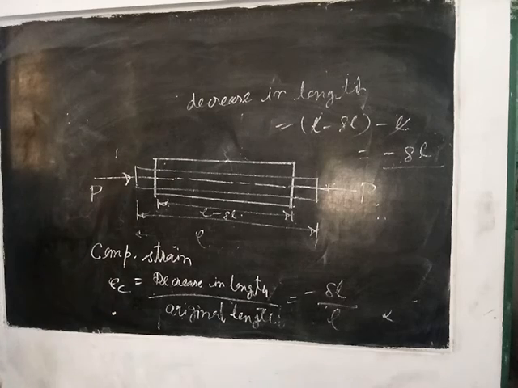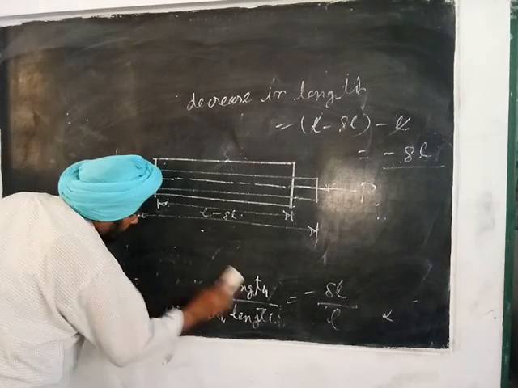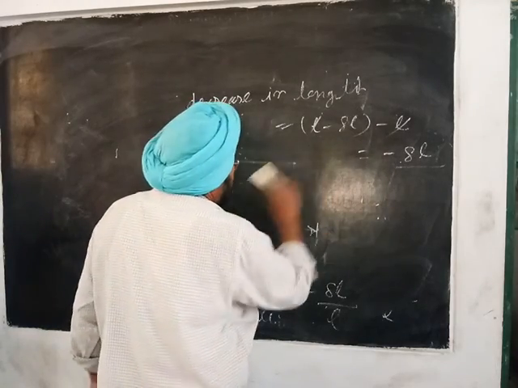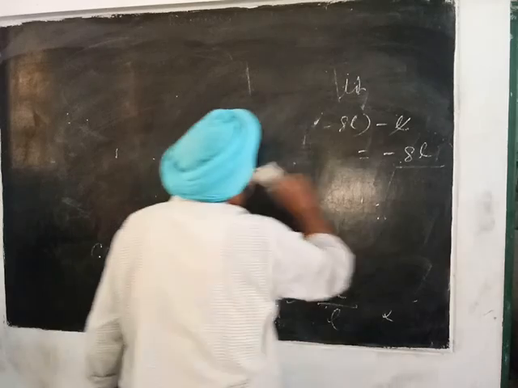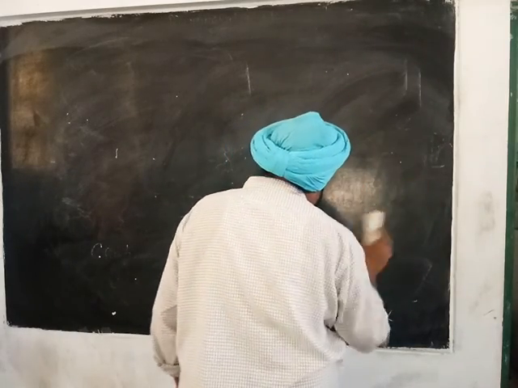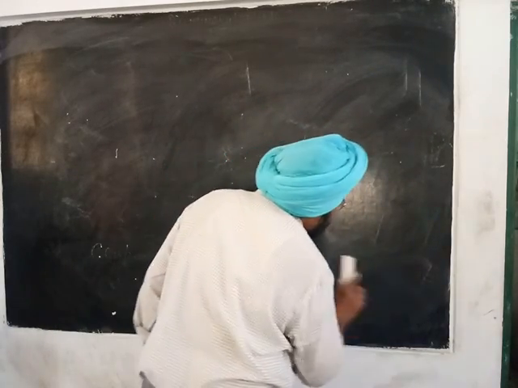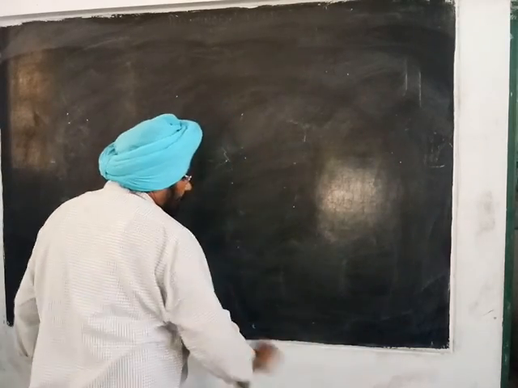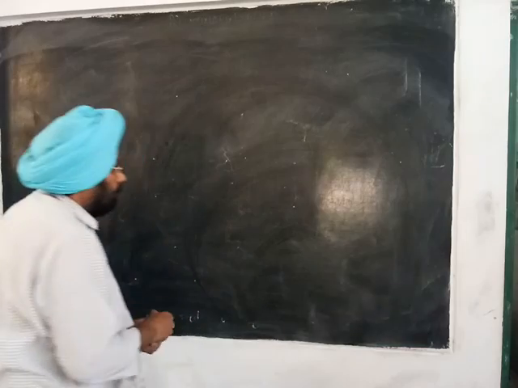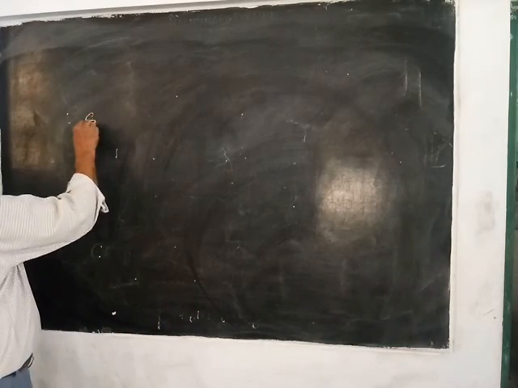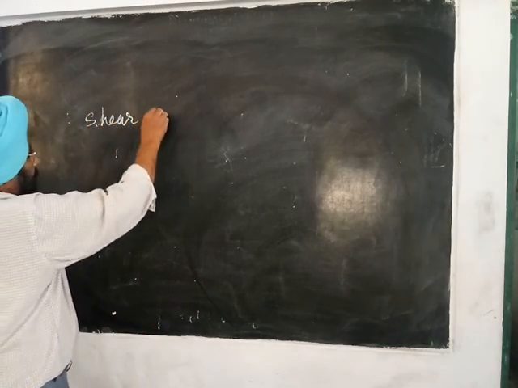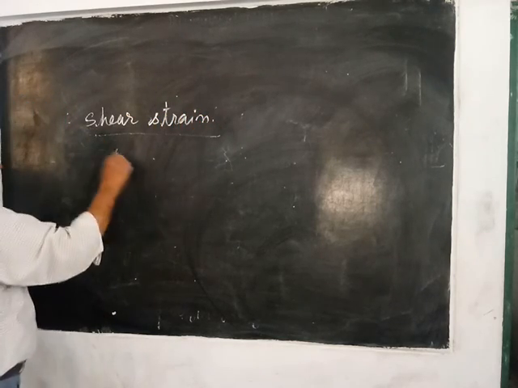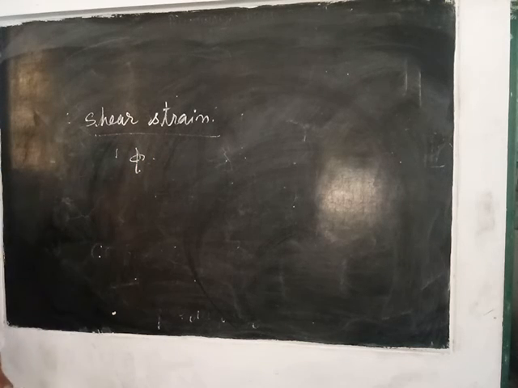So next is shear strain. Shear strain is denoted by phi.